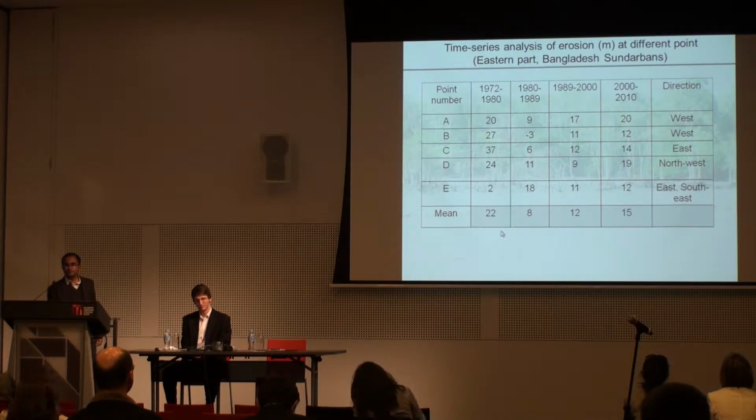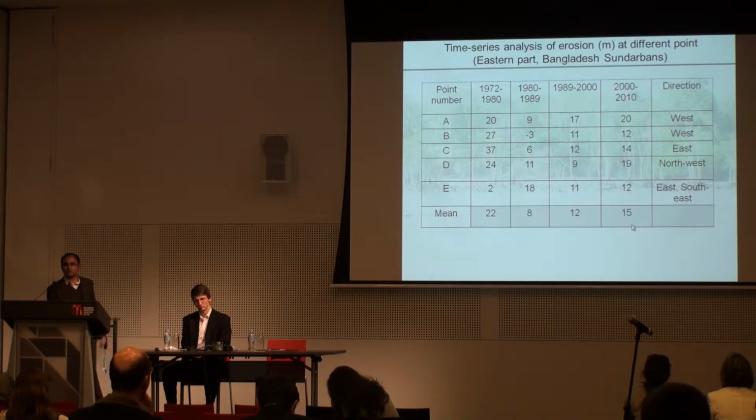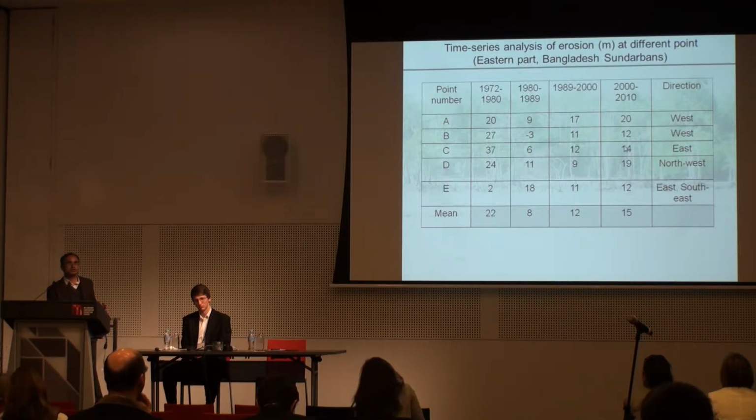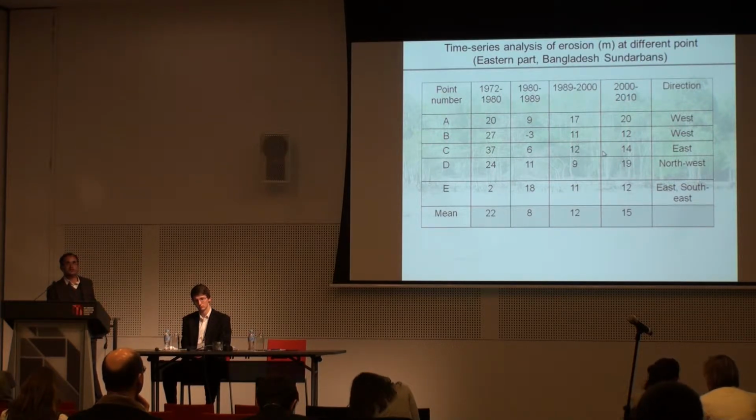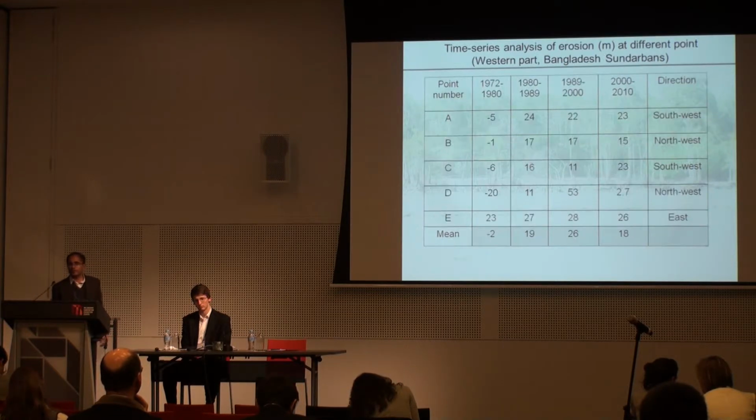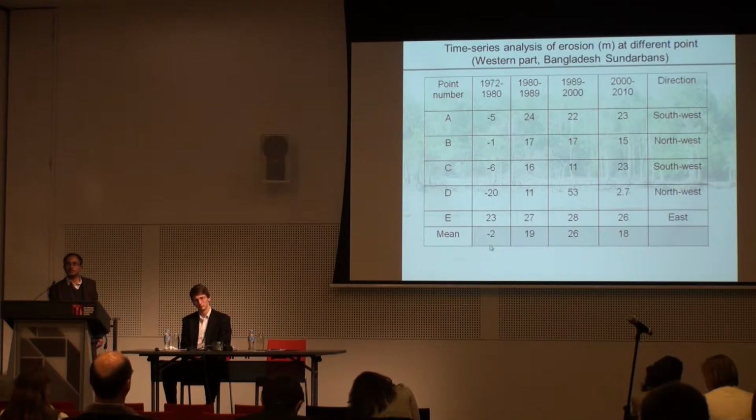But the trend was not very conclusive, whether it was lower or faster. We also wanted to check whether the erosion is going in only one direction, south to north, or another direction. No, we did not find any systematic trend. It was happening in different directions. This is also the case for the western parts of the Sundarbans. For the historical times here, we have found it a little bit lower, particularly in the decade of the 70s, and the other parts were higher, but the trend is not very conclusive.